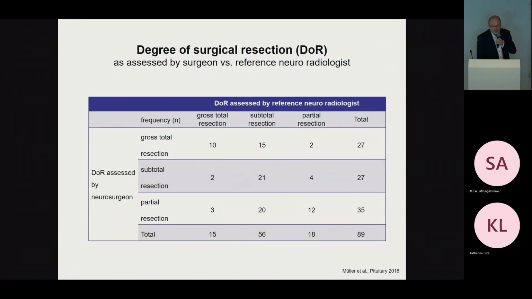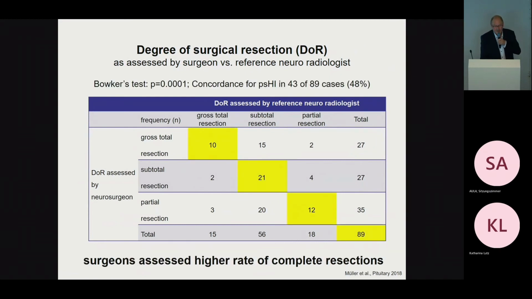How was the assessment of the degree of surgical resection when we compared it in this way? Here you see that the concordance was lower, 48%. Only in 43 of 89 cases was there a similar assessment of the degree of resection, in a way that the surgeons assessed a higher rate of complete resections.